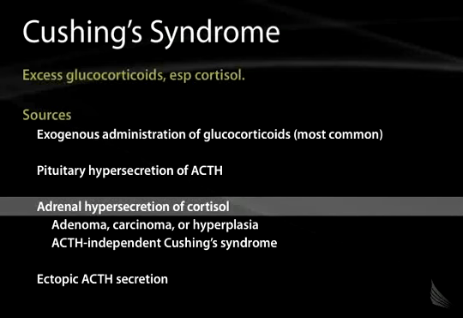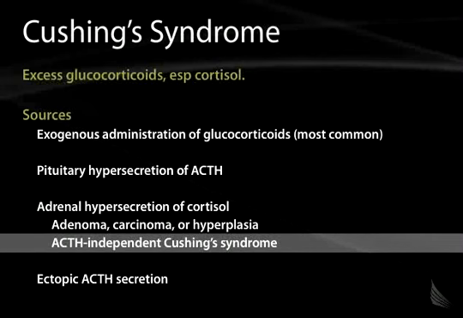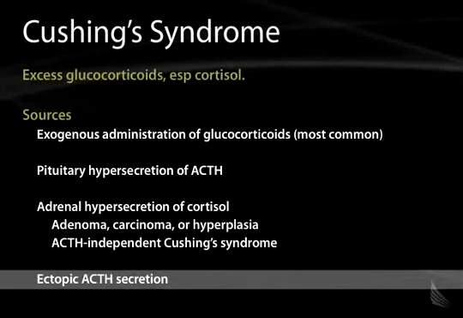Adrenal hypersecretion of cortisol occurs with adrenal adenomas, with adrenal carcinomas, or with adrenal hyperplasia. This is a form of ACTH-independent Cushing's syndrome, although you can get adrenal hypersecretion in response to ACTH hypersecretion as well. We'll talk more about that. Then you can have ectopic ACTH secretion, a sort of paraneoplastic syndrome. Lung cancers and a variety of other tumors can secrete ACTH. Now this is different. This is not Cushing's disease. Cushing's disease specifically refers to a pituitary adenoma hypersecreting ACTH.